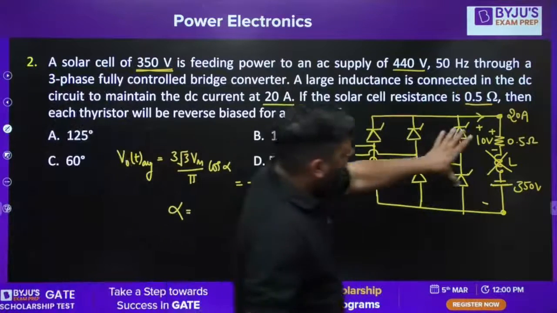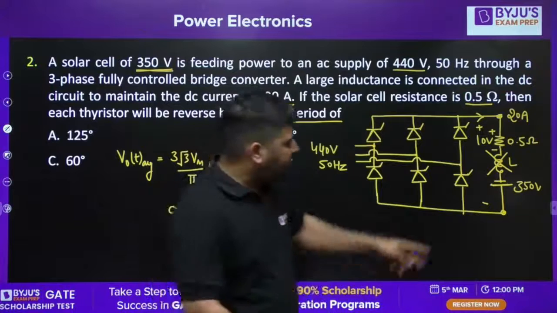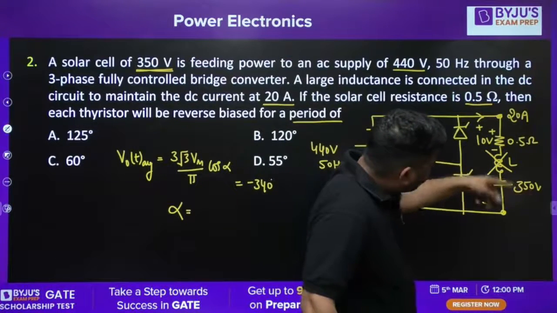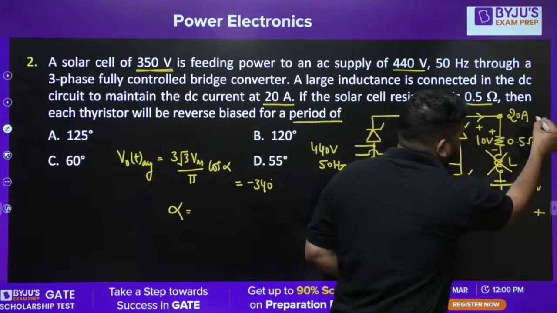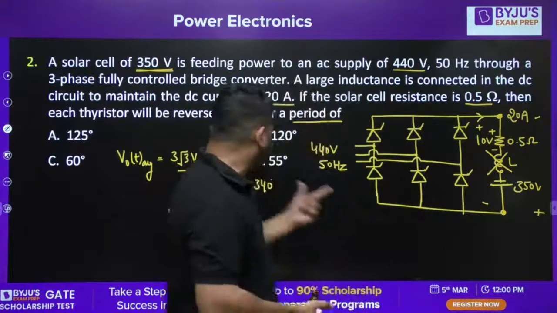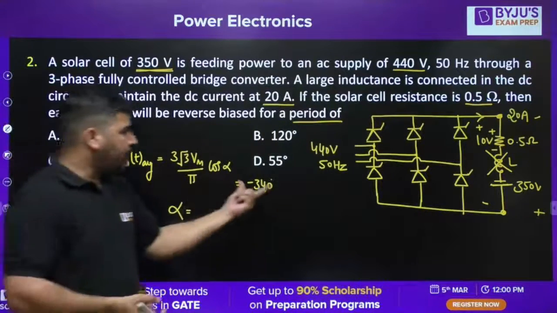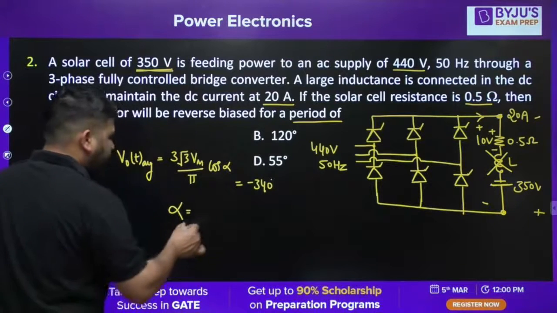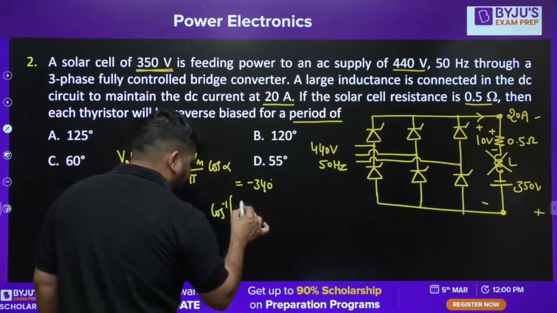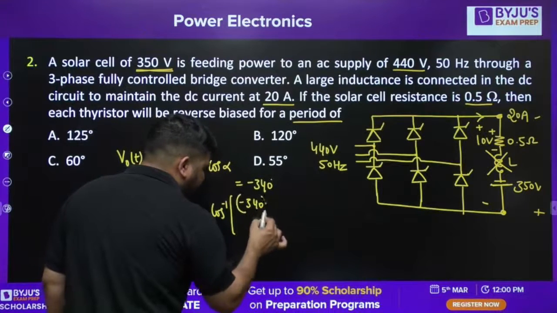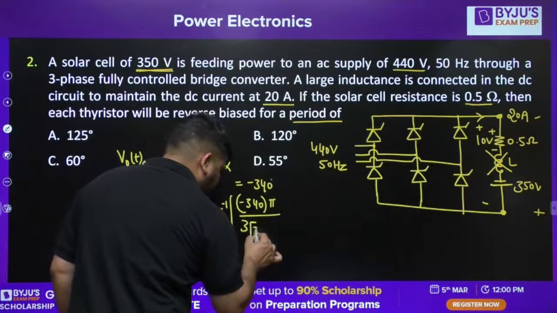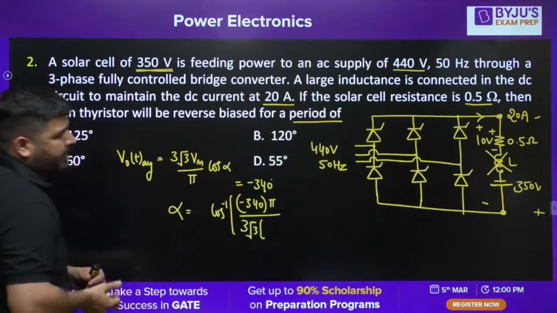Now we need to calculate the average output voltage. So the average output voltage will be 350 minus this, because it has opposite polarity. So 340 of this polarity, but we don't require this polarity. We require output voltage of opposite polarity. So let's call it minus 340. From here you can calculate alpha, okay? So alpha will be equal to cos inverse of minus 340 into pi divided by 3 root 3 Vm.